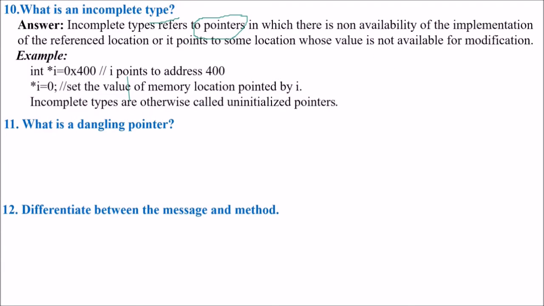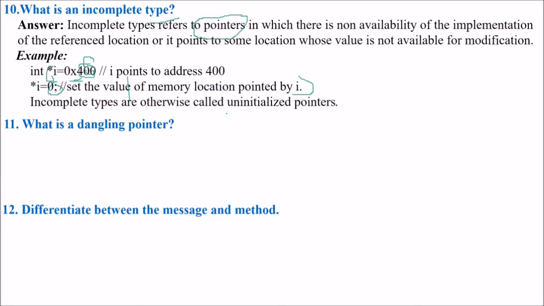Let me tell you an example. Here we have I, which points to address 400. This is in hexadecimal, the 400 address. Now we have pointer equal to 0. We have set the value of the memory location pointed to by I. You have set the value of the memory location which is pointed to by I now.